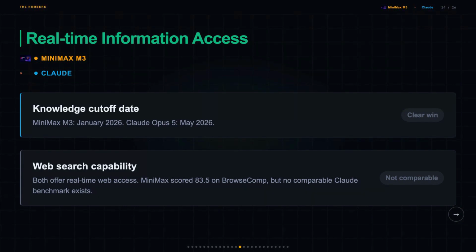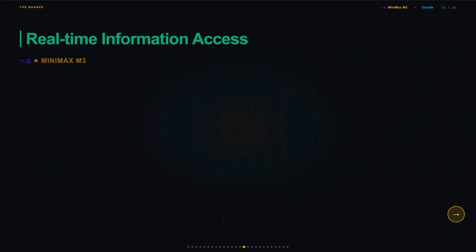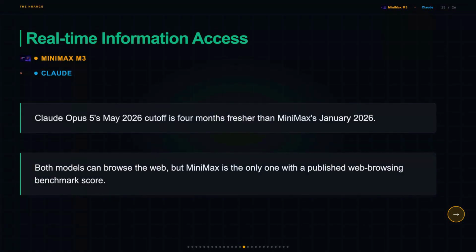But Minimax is the only one with a published web browsing benchmark at 83.5 on BrowseComp, while Claude has no comparable number. That said, if both models can browse the web in real time, the cutoff gap shrinks a lot for most use cases, and you'd only really feel the 4-month difference on tasks where you can't or won't enable web search. So this win for Claude is real, but it's narrower than the headline makes it sound.